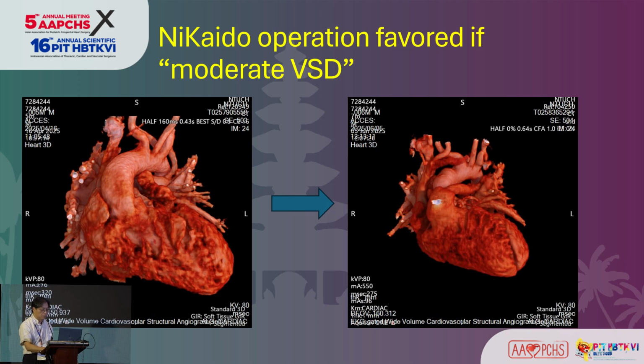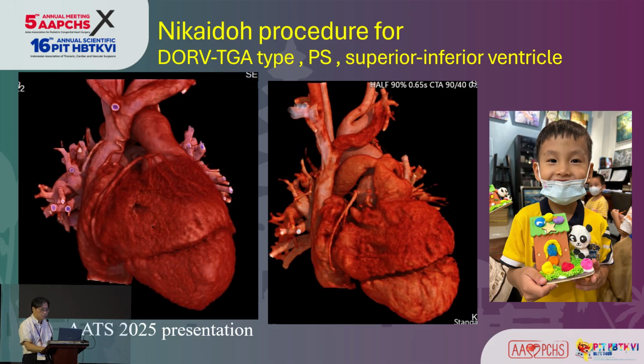Generally, we prefer a Rastelli procedure if the pulmonary stenosis is moderate. If it is a very small pulmonary annulus, we probably just go on to the Fontan instead of the complex Nikaido procedure. But if there's a so-called medium size of pulmonary stenosis, we prefer to do a Nikaido procedure to smooth the left ventricular outflow tract. Generally, we do it not at newborn, but maybe several months to several years old.